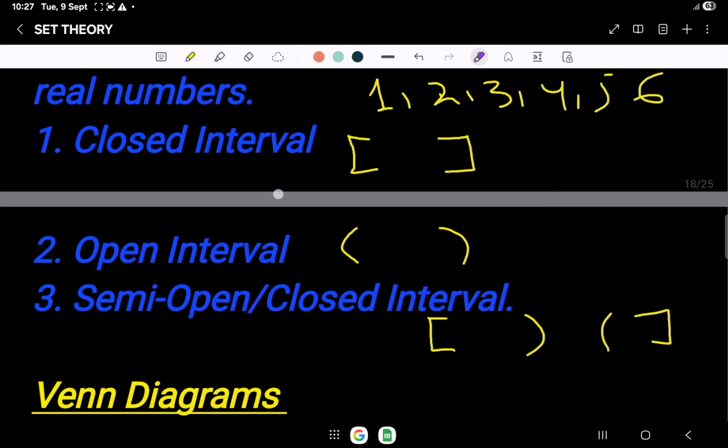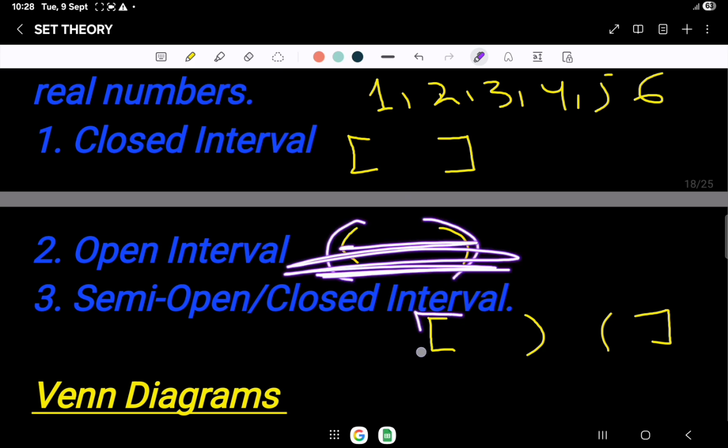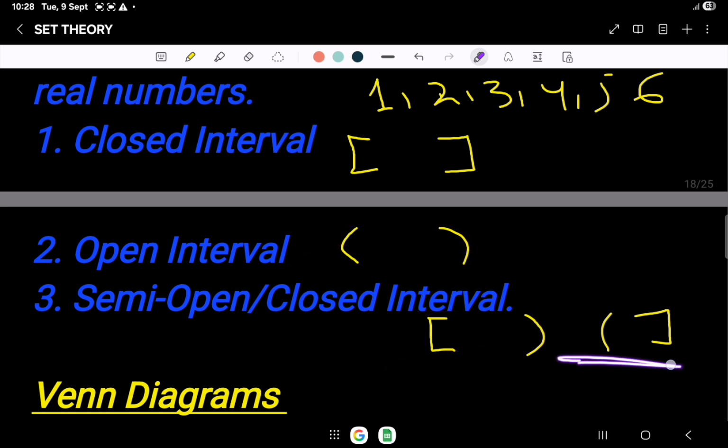Now wherever you see this kind of brackets, you will understand that it is closed from both sides. If it is like this, it is open from both sides. If it is given like this, it is closed from this side but open at the end, and this one is open at the start and closed at the end.